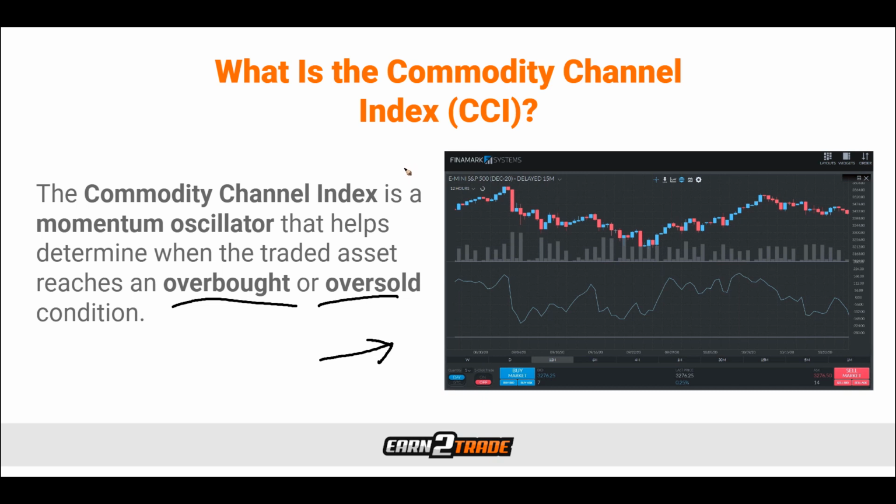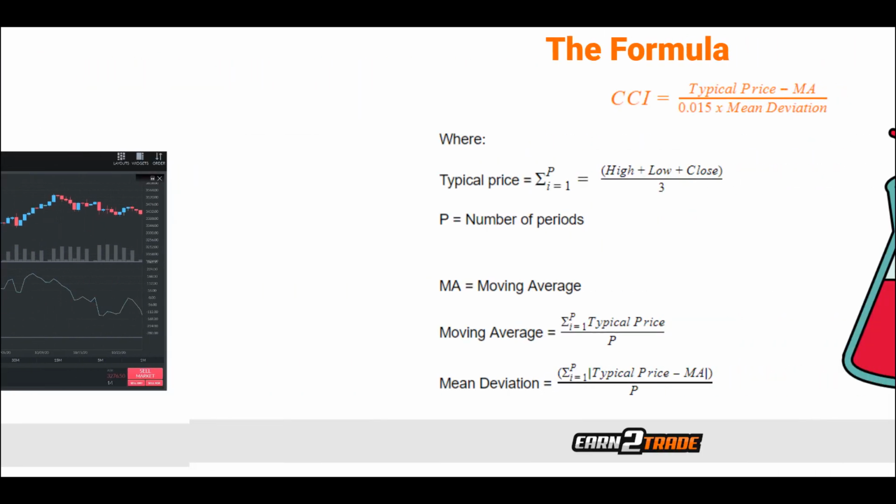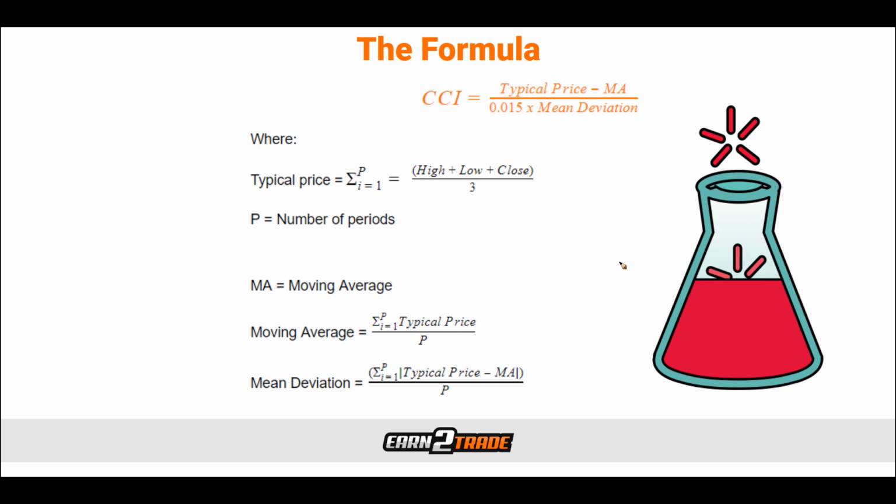The CCI helps traders achieve this by comparing the current price fluctuations in the traded instrument with the historical ones. On the graph, the indicator is plotted as a line with a box that fluctuates between -100 and +100. For those of you that were dying to look at some math today, well, here you go. This is the formula to calculate the CCI.